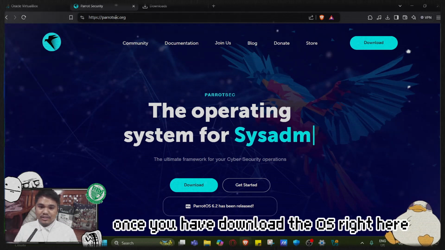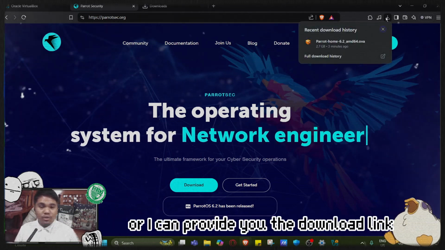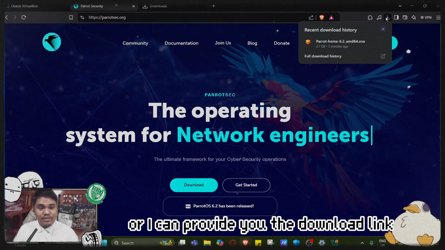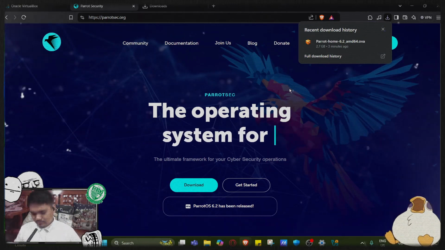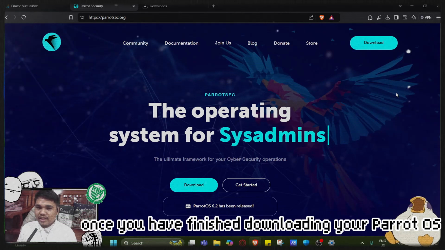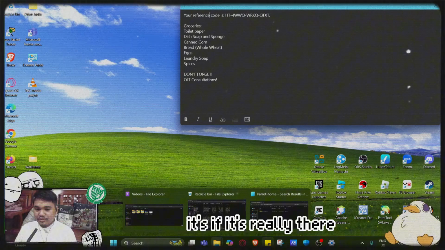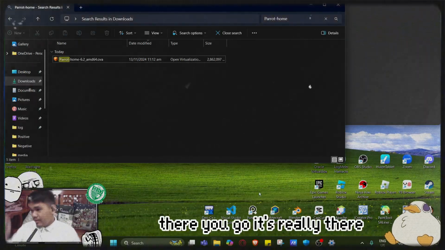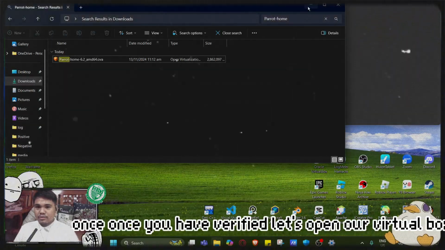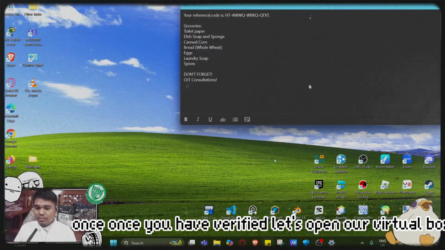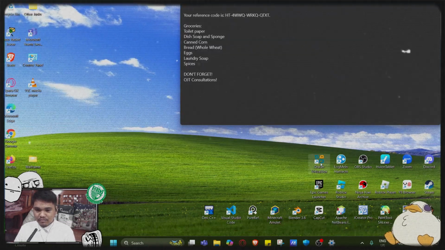Once you have downloaded the OS right here, or I can provide you the download link right in the description. Once you have finished downloading your Parrot OS, let's go to our file explorer to confirm if it's really there. There you go, it's really there. Once you have verified, let's open our VirtualBox.